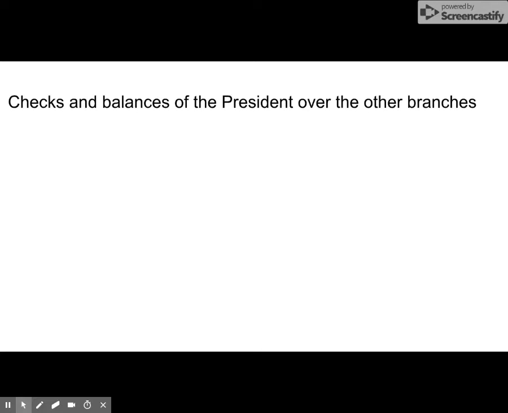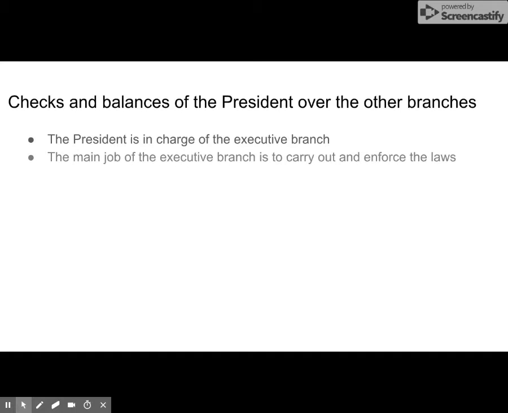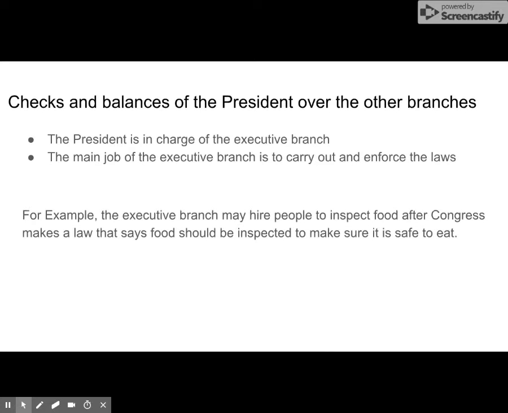We're going to start by taking a look at the checks that the president has over the other branches. Remember that the president is in charge of the executive branch, and that the main job of the executive branch is to carry out and enforce laws. So here's an example of what that could look like. The executive branch may hire people to inspect food after Congress makes a law that says food should be inspected to make sure it is safe to eat.